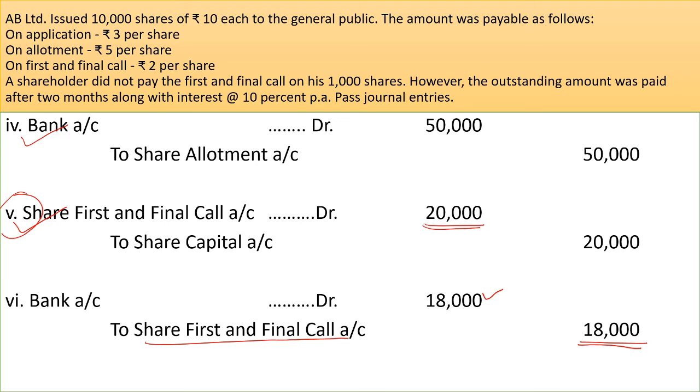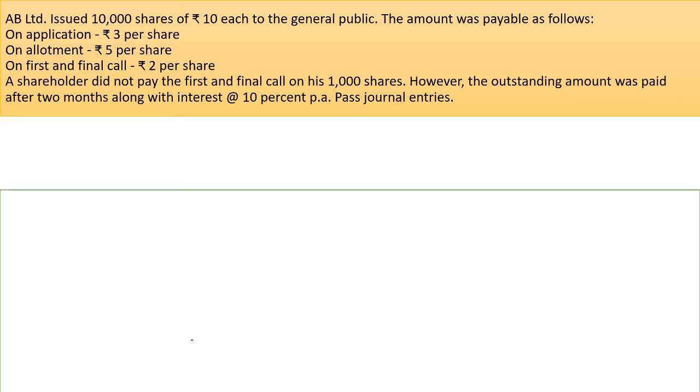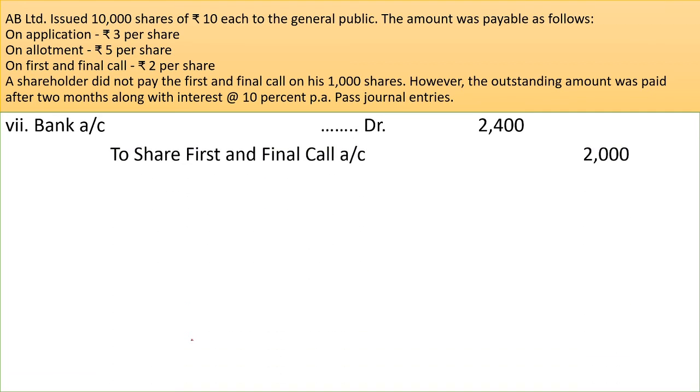Now in those cases where calls in arrears account is not opened, after 6th journal entry, share first and final call account is having a balance of rupees 2,000. This account, share first and final call account, will be closed when the company receives the amount of calls in arrears. Next journal entry, when the amount of calls in arrears is received.